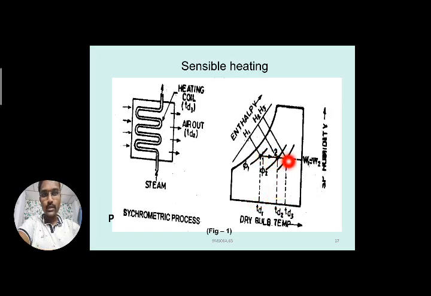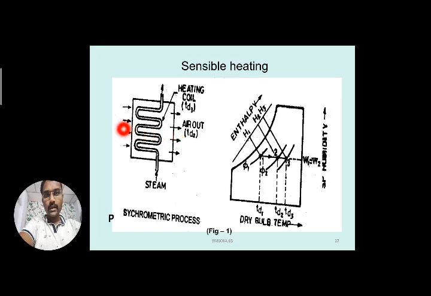So we will see what this point 3 is also. For this we have made the psychrometric process, the arrangement to increase the temperature of the air. We have taken a section, a box, in which a heating coil is provided. In this box two passages are provided, an air inlet and an air outlet, entry and exit.